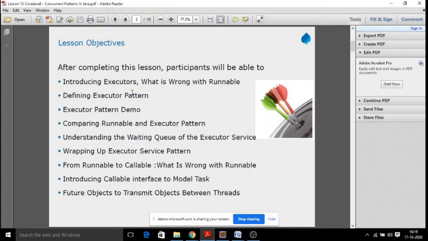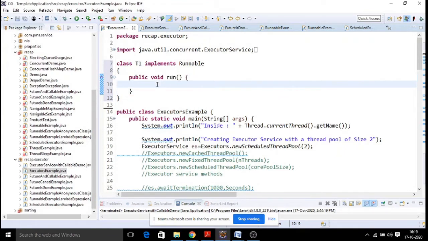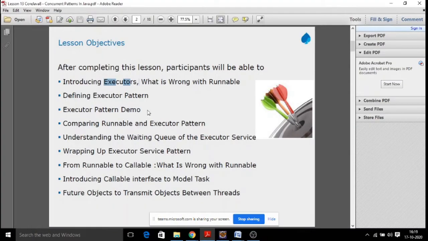First of all, how do we create the executor, what are the different types of executors available, and how do we assign a task to the executor? Earlier, we used to write every task in our run method only, meaning the logic to be implemented by the thread we wrote inside the run method, right? But now in our executor framework, the flexibility is we can create our own task by using the Runnable interface, and another interface is introduced called the Callable interface. There are certain differences between Runnable and Callable.